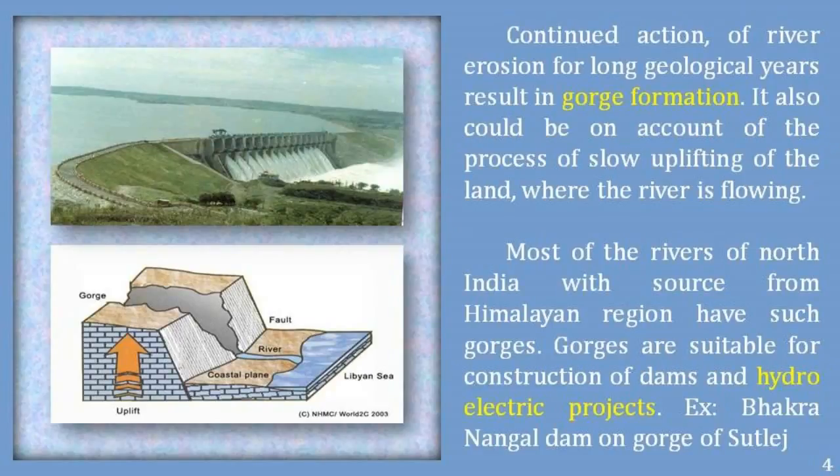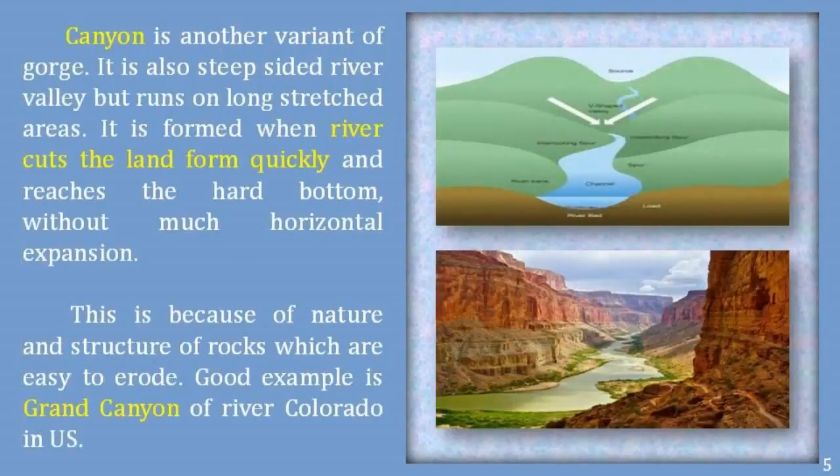Gorges are suitable for construction of dams and hydroelectric projects. Bhakra Dam on the gorge of Satluj is a good example. A canyon is another variant of gorge. It is also a steep-sided river valley but runs over a long stretched area.